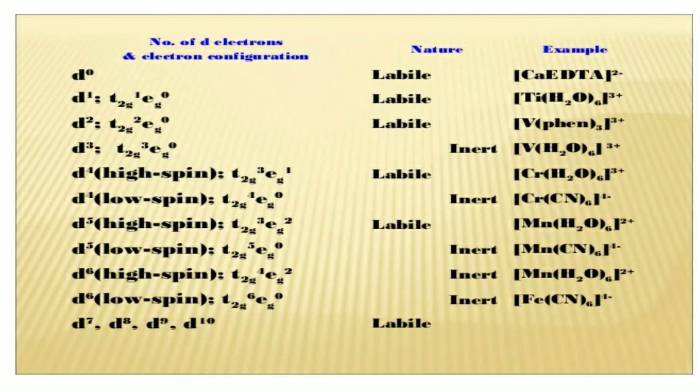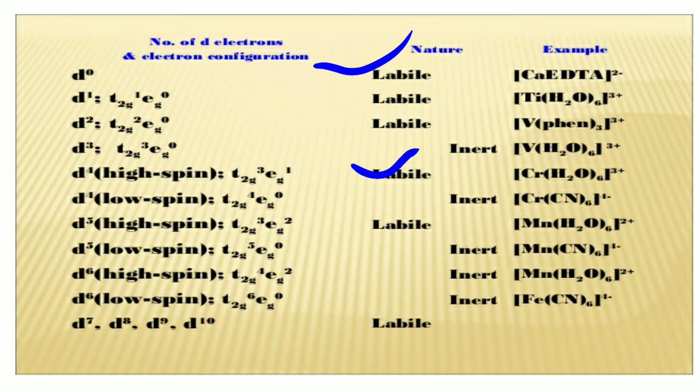Let me see here. These are d0, that is there are no electrons in the t2g and eg, that's why these are labile complexes. In d1, d2, d3 systems, very few electrons are present in the t2g orbital. That's why these are called labile complexes. In the case of a d4 system, what is the condition? If electrons are present in the Eg orbital, they are labile complexes.